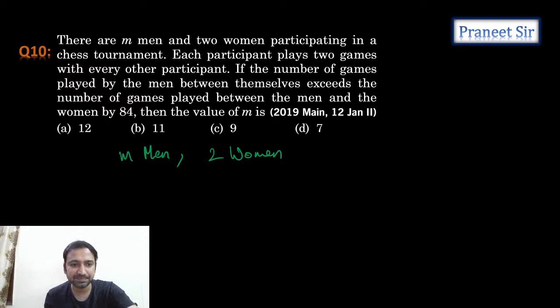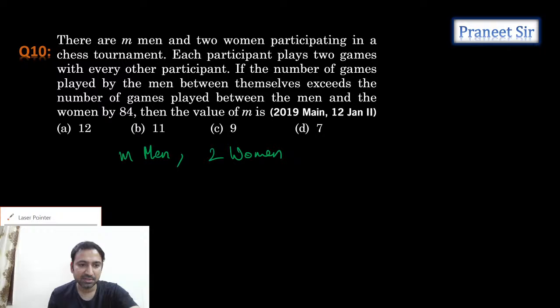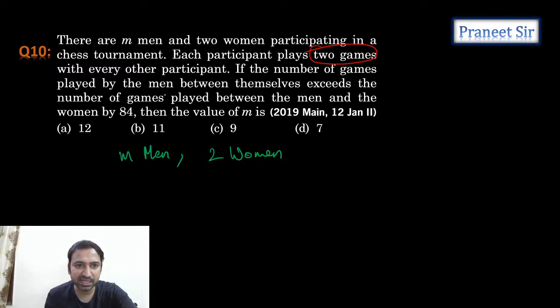And then what is he saying? Each and every participant has to play 2 games with every other participant. So the number of games played by the men between themselves, that means we need to select two men.